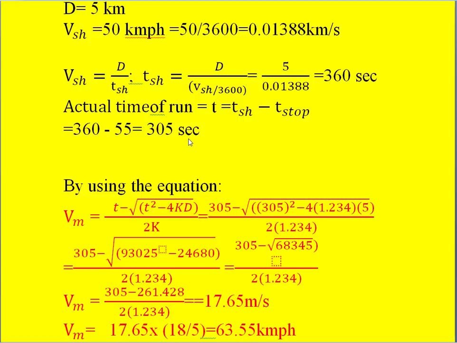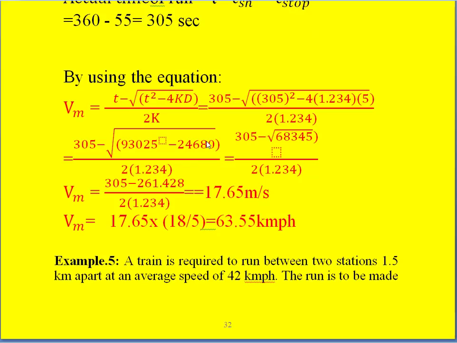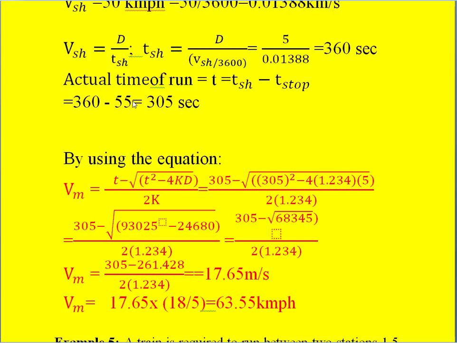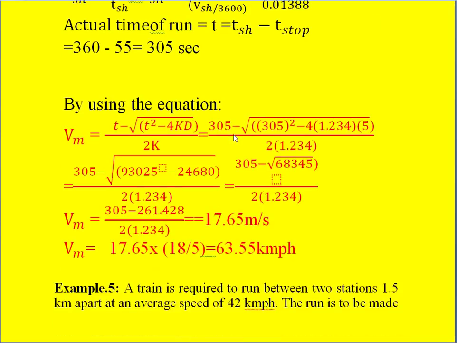And we know the equation, Vm, the maximum speed, is equal to T minus root of T square minus 4 kd divided by 2k. We have already calculated all these values, so we substitute them here. Instead of T we write 305, which is the actual run time of the train.